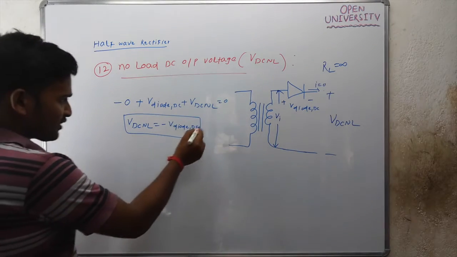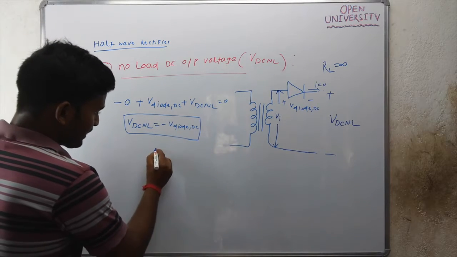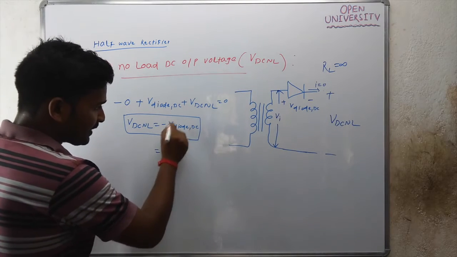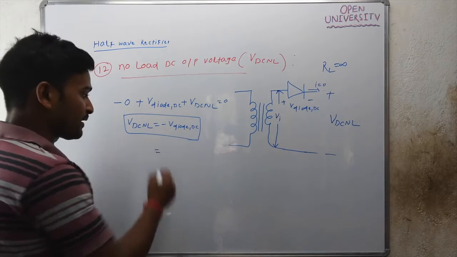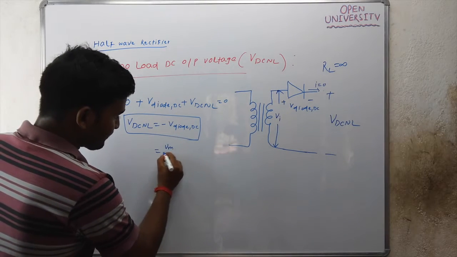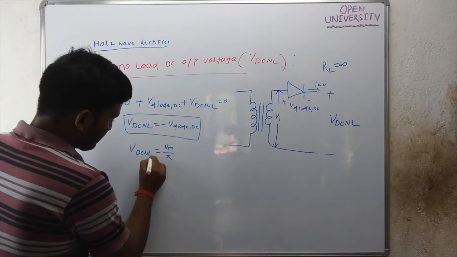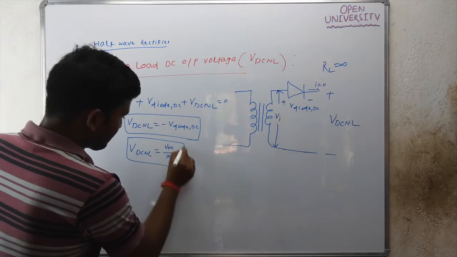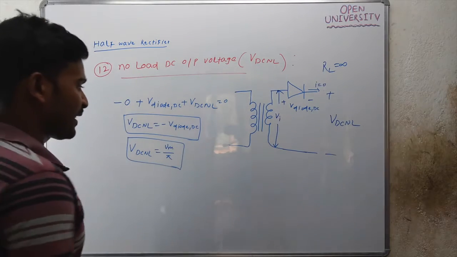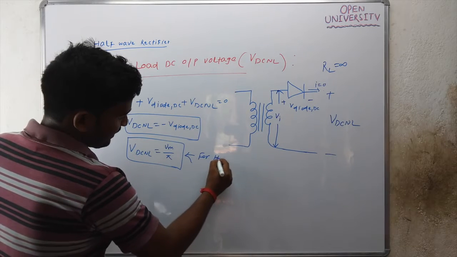And what is V diode DC in case of a half wave rectifier? In case of a half wave rectifier, V diode DC will be minus Vm by pi. So minus times minus Vm by pi will be plus Vm by pi. So this VDCNL for your half wave rectifier will be Vm by pi.